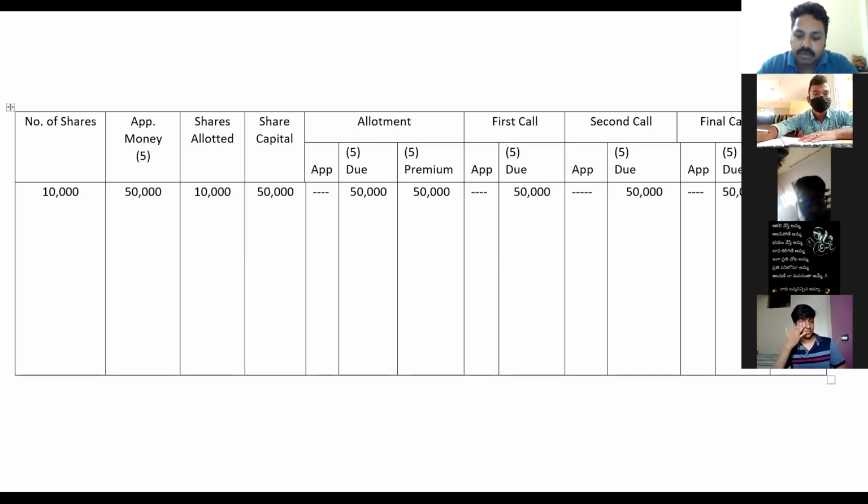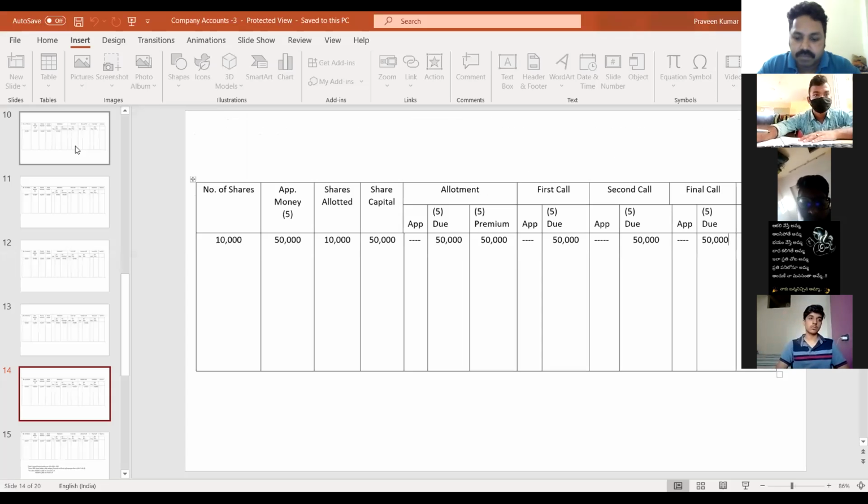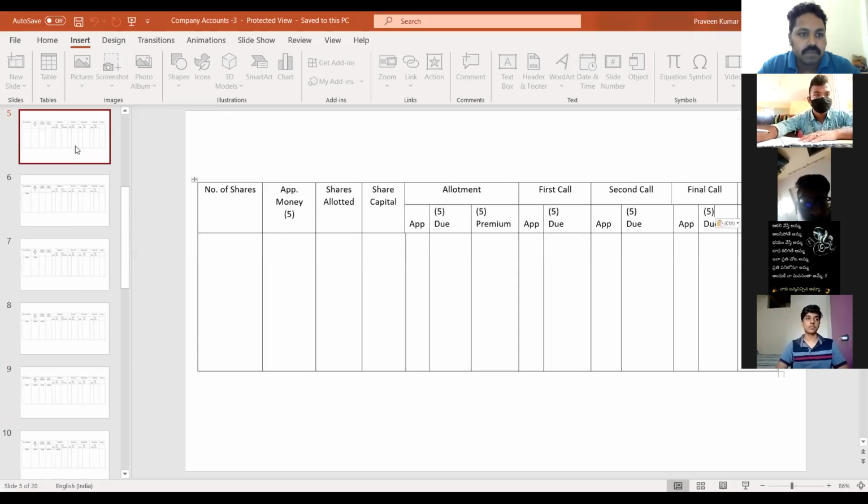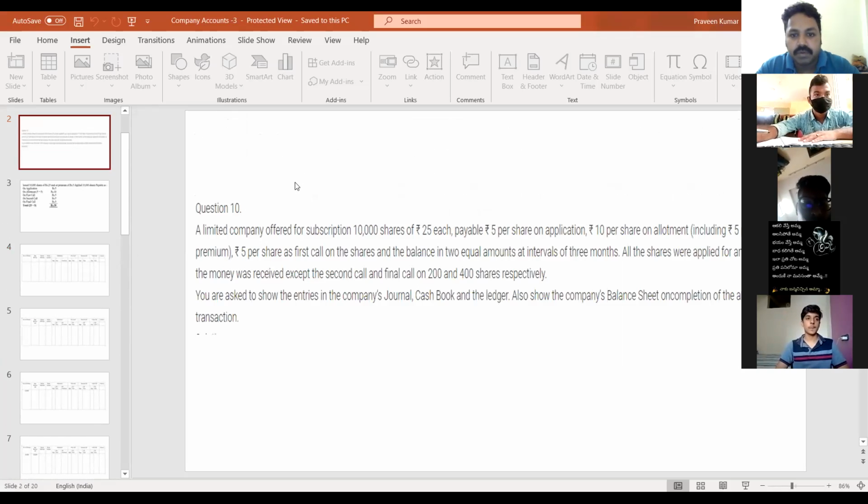Okay. Now, in the problem, he has given that all the shares were applied for and allotted. All the money was received except second and final call on 200 and 400 shares respectively.